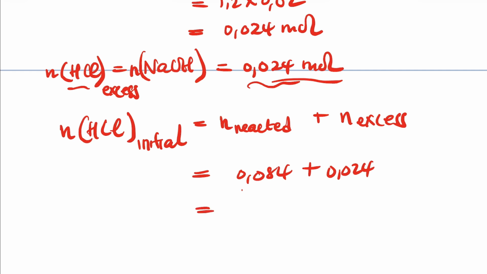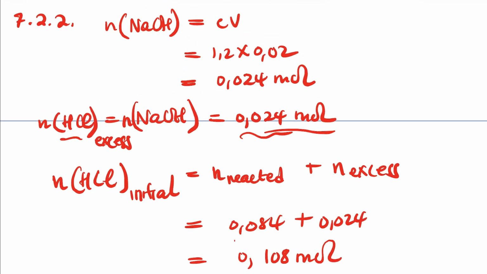And then when you punch that in the calculator, 0.084 plus 0.024 is equal to 0.108 mole, right? So that's the number of moles.